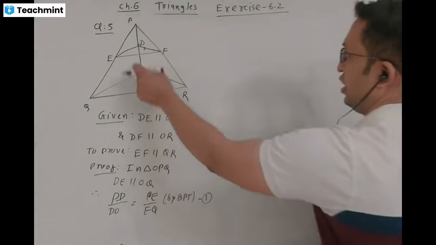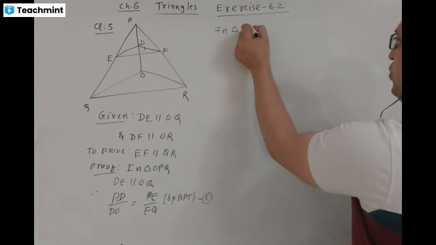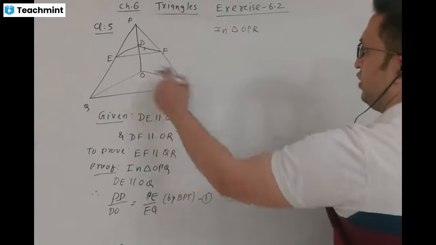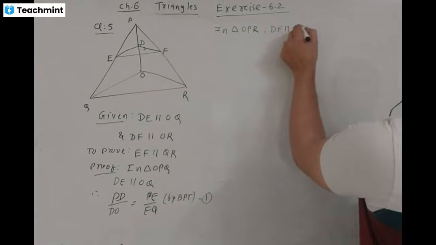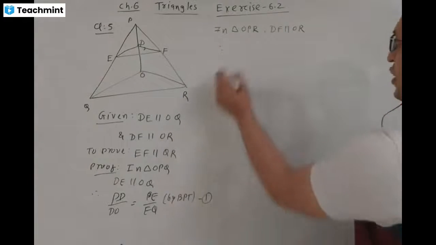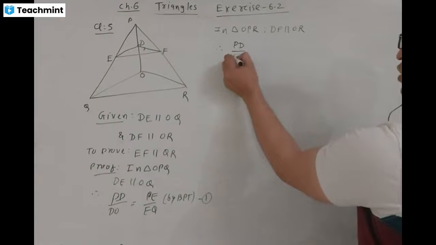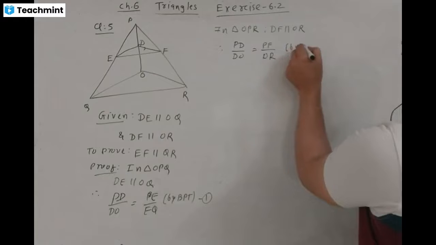We take another triangle, OPR. In triangle OPR, DF is parallel to OR. Therefore, PD by DO is equal to PF by FR by BPT theorem.